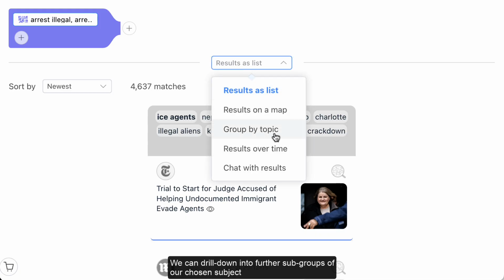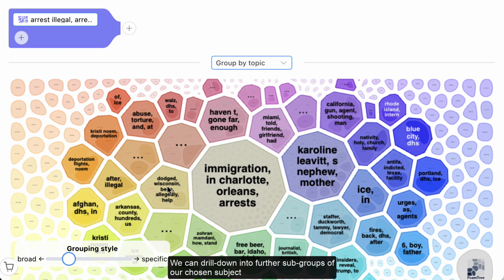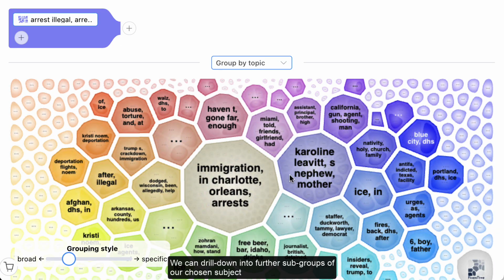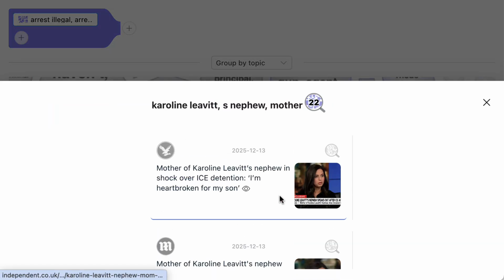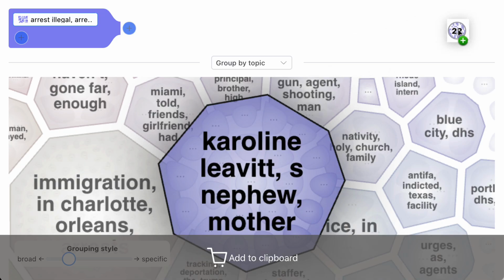And we can still use clustering to break things down into subtopics, so there's various different sub-stories to do with the ICE agency, them arresting Caroline Leavitt's nephew's mother and all this kind of stuff. So these query codes I would like to see as an extension of how users interact with search engines that go beyond just keywords or clicking checkboxes, and allow people to identify particular subject areas of interest and then focus in on that particular area and add it to queries and so on.